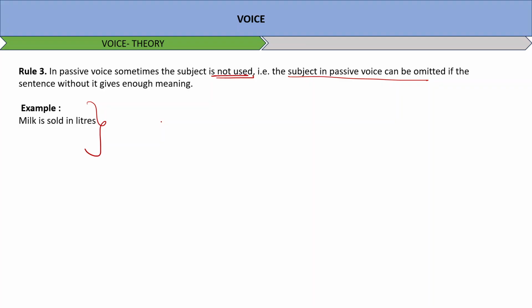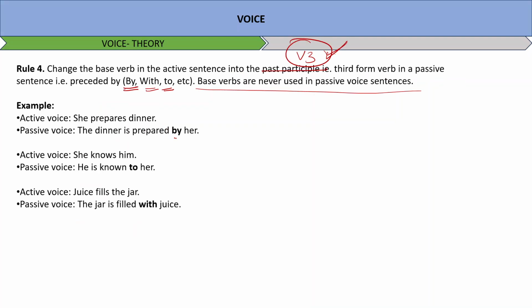Rule 4 says change the base verb in the active sentence into past participle. V3 is a very important verb form for active and passive voice. The third form of verb in a passive sentence is always used preceded by either by, with, or to. Base verbs are never used in passive voice. For example, she prepares dinner. The dinner is prepared by her. She knows him. He is known to her. Juice fills the jar. The jar is filled with juice. So with, to, and by will be used whenever we are using V3 in a passive sentence.